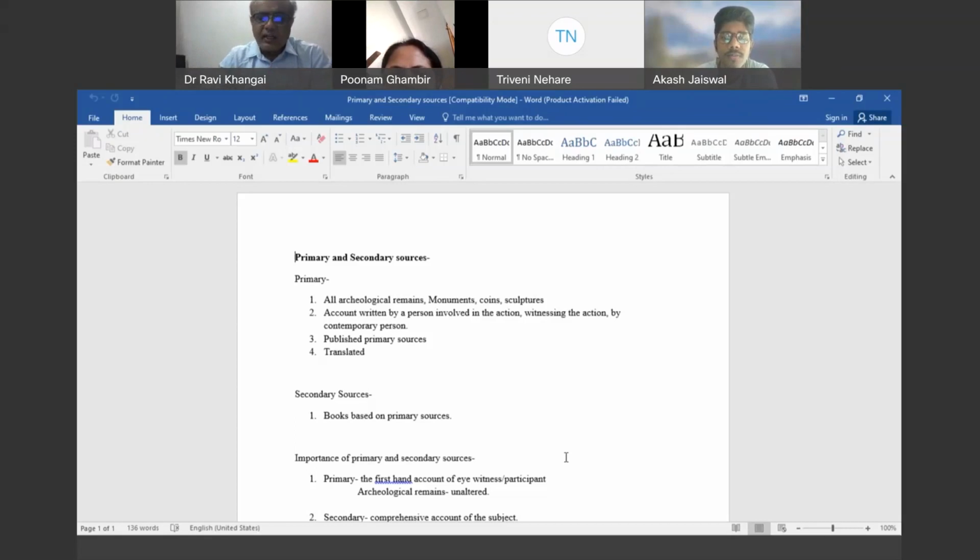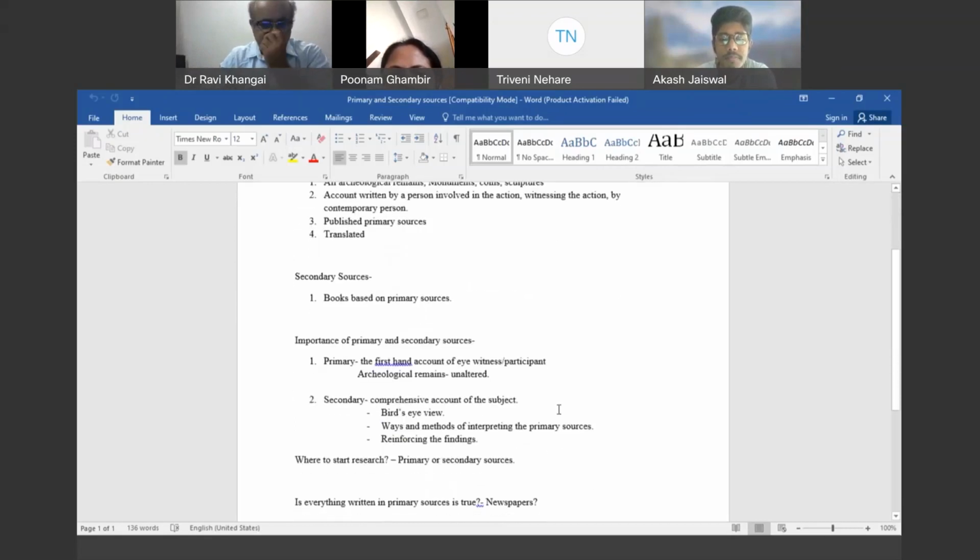Now what is the importance of primary and secondary sources? Primary sources are usually the first-hand account, an eyewitness or participant, so you can understand how the person has witnessed. The archaeological remains and the coins and idols generally remain unaltered. Nobody changes them. So they usually come to you in the pure form. Then what is the use of the secondary source?